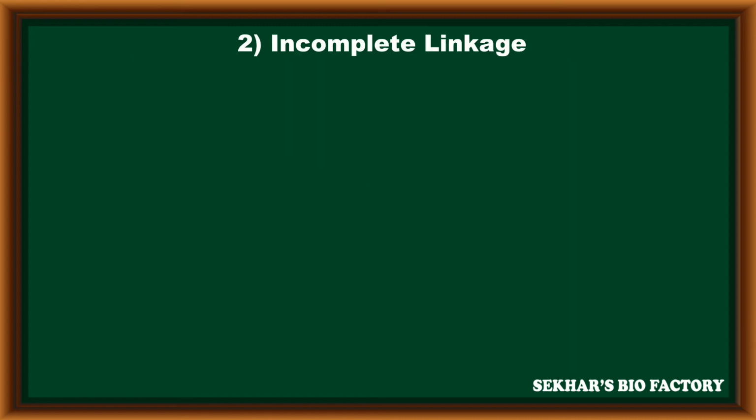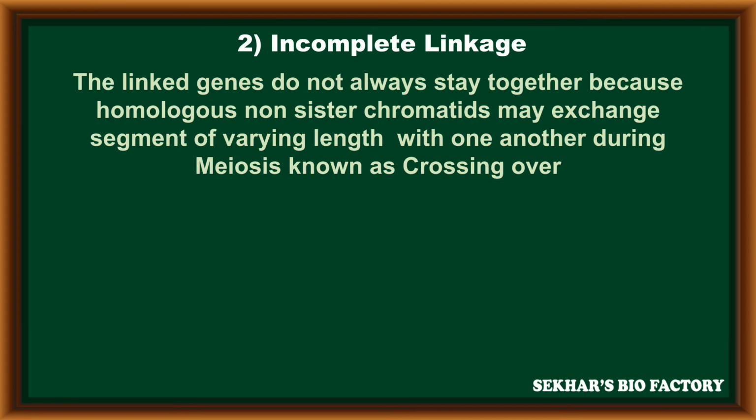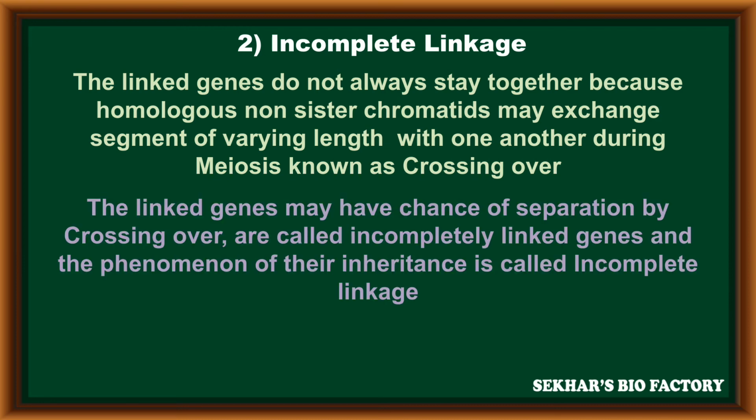The second type of linkage is called incomplete linkage. The linked genes do not always stay together, because homologous non-sister chromatids may exchange segments of varying length with one another during meiosis for gamete formation. Such a phenomenon is called crossing over. Crossing over is the main phenomenon occurring during gamete formation in meiosis. The linked genes may have some chance of separation by this crossing over.